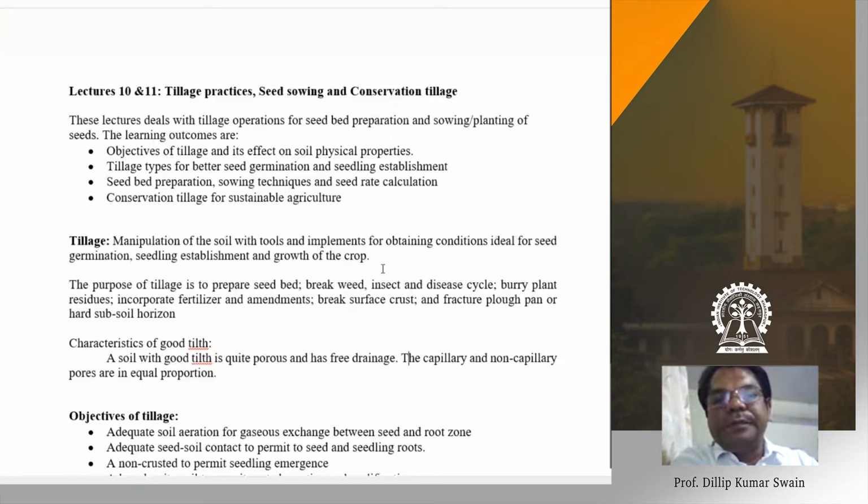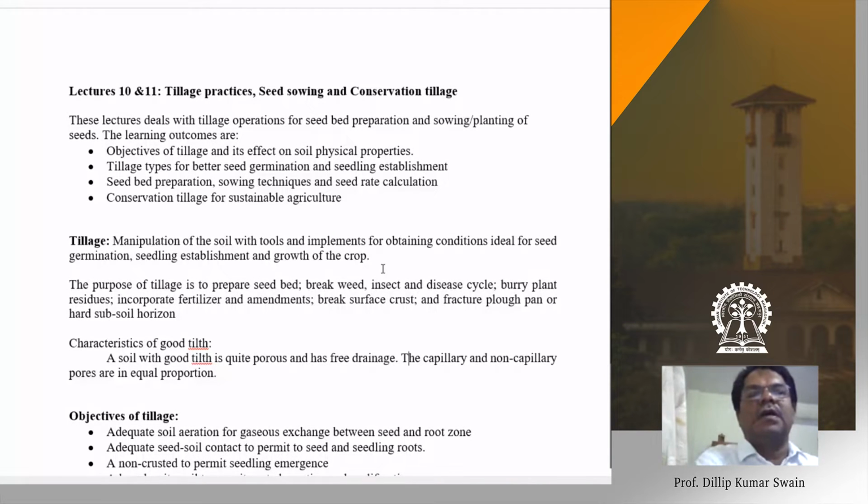Then what is establishment? After the seed germinates, the shoot portion comes out and elongates, and the root also comes out. The initial establishment means the extension of the primary root system and the elongation of the coleoptile and main stem, which gives the shoots of the crop. That is known as emergence of the seedling. As the seedling comes out of the soil, the establishment phase begins. During that phase, the young seedling needs the soil to provide optimum environmental conditions and initial nutrients for proper establishment.